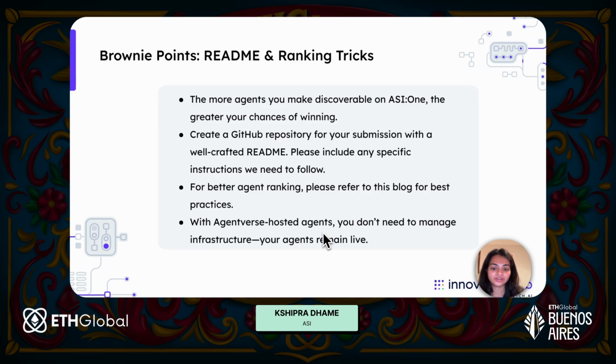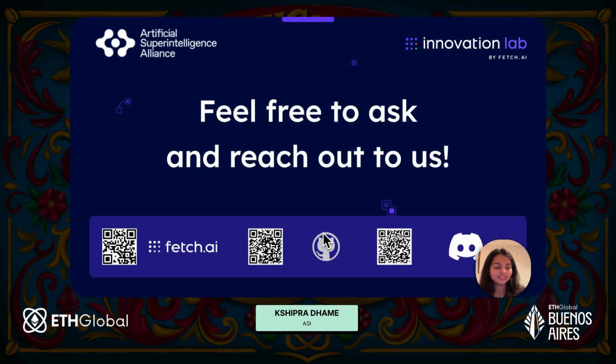And if you create agents hosted on Agentverse, you don't have to worry at all about the infrastructure. You don't have to worry about Mailbox. So if there are agents that you can build with the pre-existing packages on Agentverse, just go ahead and do that. So yeah, that was pretty much it from me.